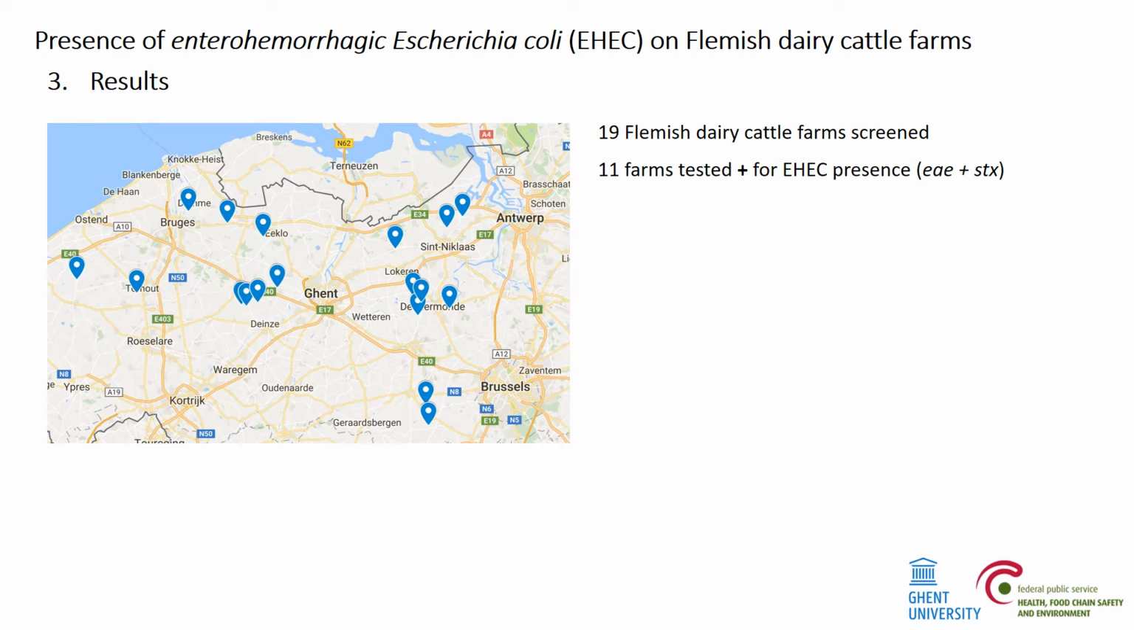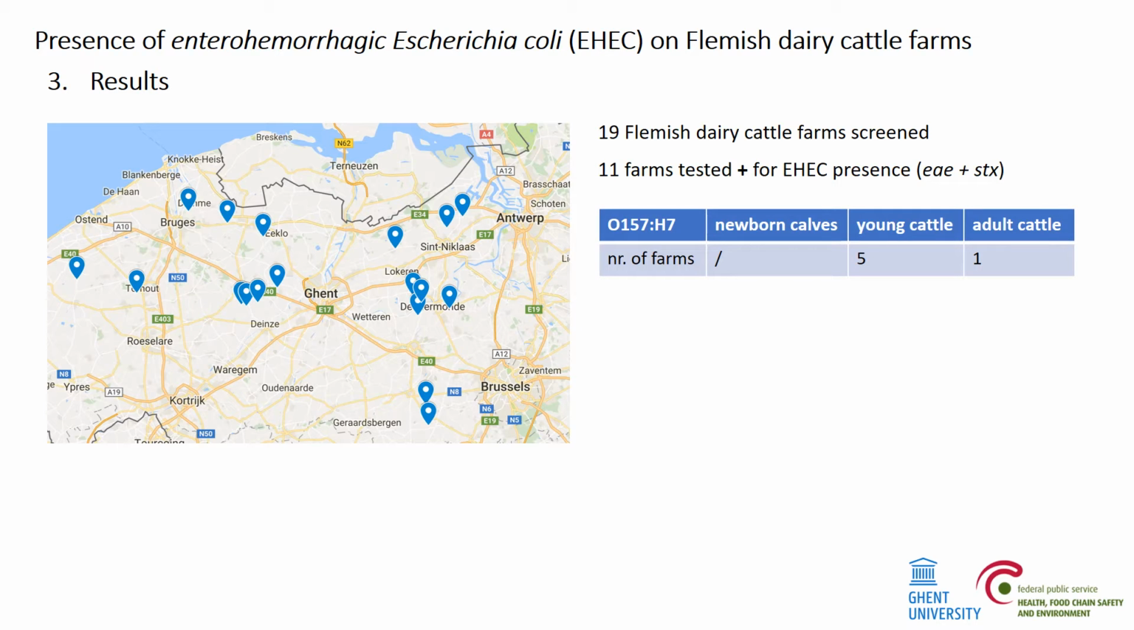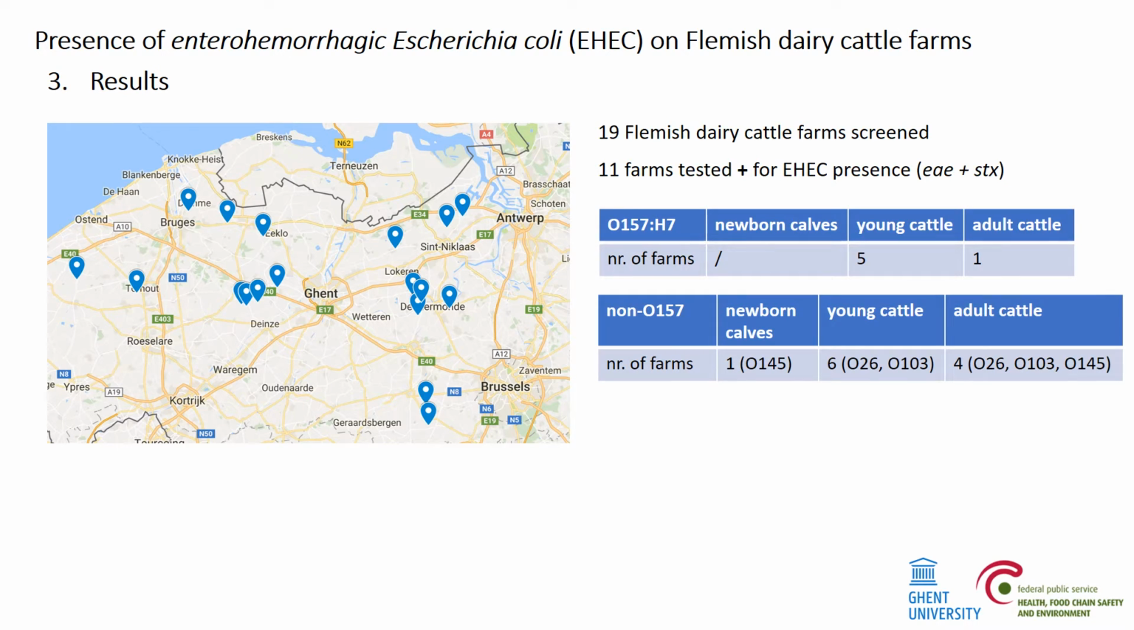19 dairy cattle farms throughout Flanders were screened for EHEC presence. In total, 11 dairy cattle farms tested positive. O157:H7 EHEC was present on 5 farms amongst young cattle and on 1 farm amongst adult cattle. Non-O157 EHEC was present on 1 farm amongst newborn calves with O145, on 6 farms amongst young cattle with O26 and O103, and on 4 farms amongst adult cattle with O26, O103, and O145.